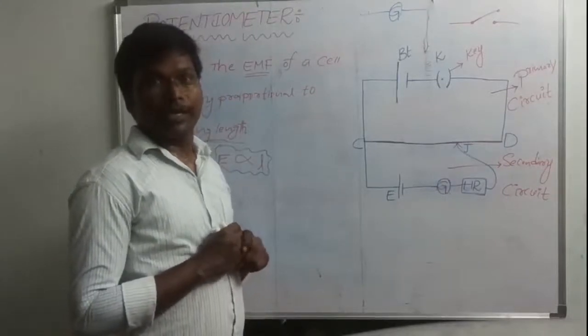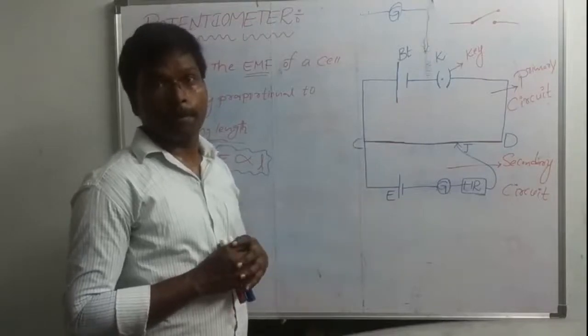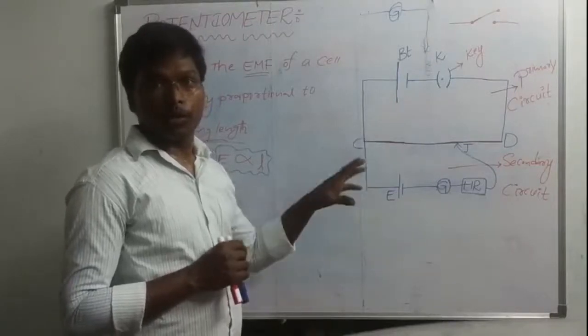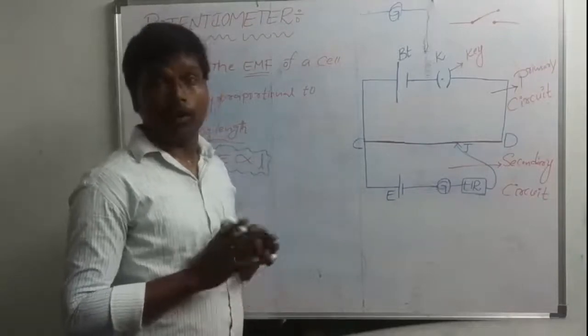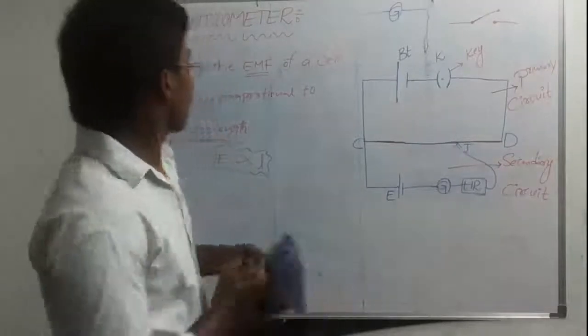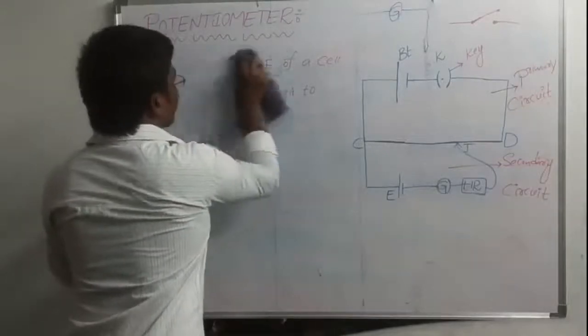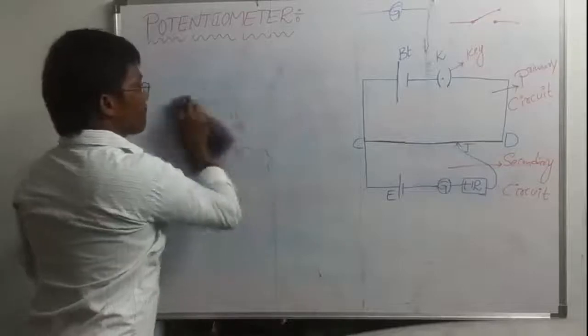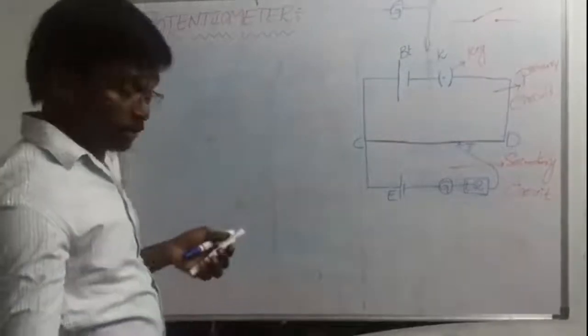Now we should see how this potentiometer works. Working.